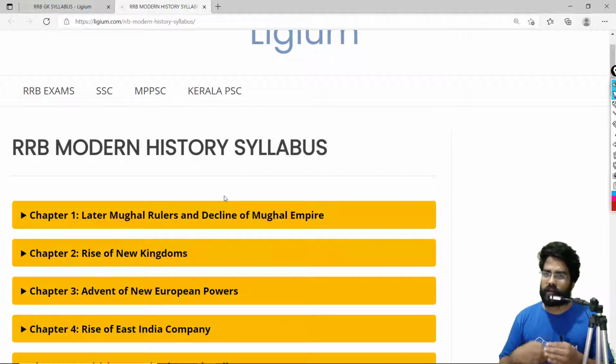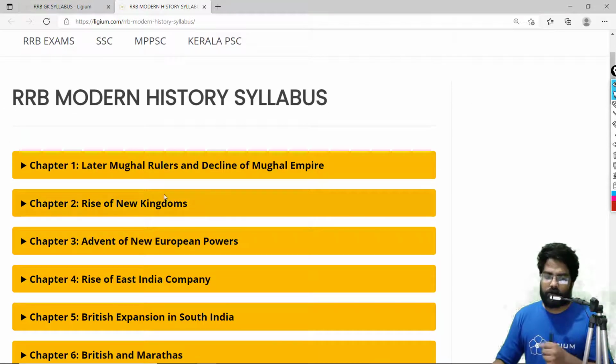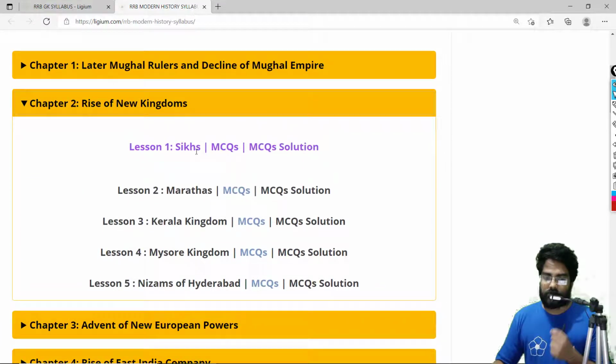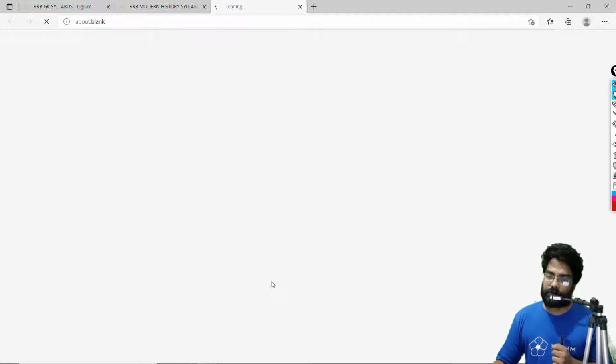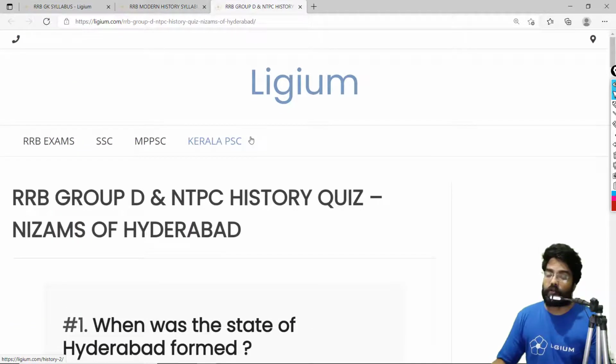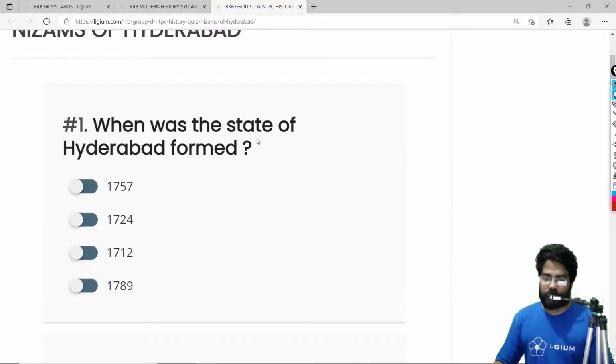The best part of this syllabus is that it is always getting updated. Now we have to figure out where our Hyderabadi Nizams are. It will always come in chapter 2, Rise of the New Kingdoms. You click here, and as you can see, we have the Sikhs, the Marathas, the Kerala Kingdom, the Mysore Kingdom, and Nizams of Hyderabad. We want to reach the MCQs, so let me click on MCQs. We will be redirected to a new page, and here we are going to solve some MCQs on Hyderabadi Nizams.